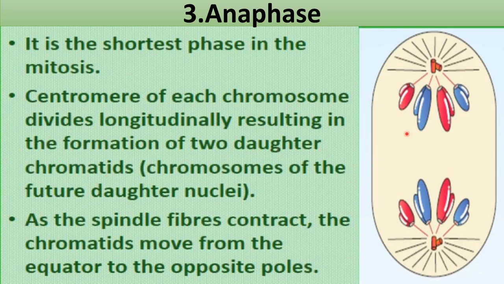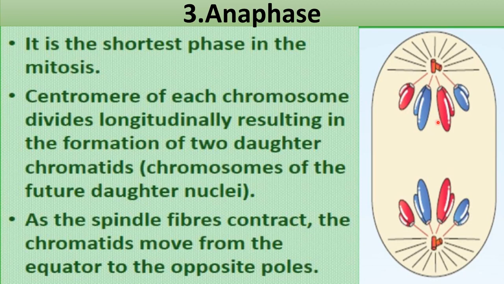So what happened here? As you have seen in metaphase, all the chromosomes were arranged at the equator, forming a metaphase plate, and spindle fibers were attached to the sister chromatids at the kinetochore, right? So in anaphase, when these spindle fibers pull these sister chromatids towards the opposite poles, then what will happen? The centromere will split.